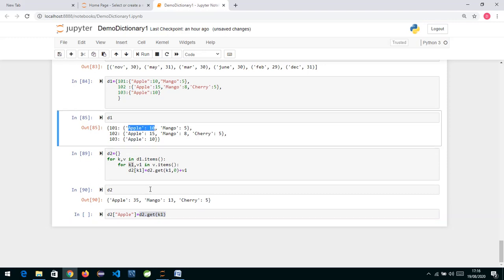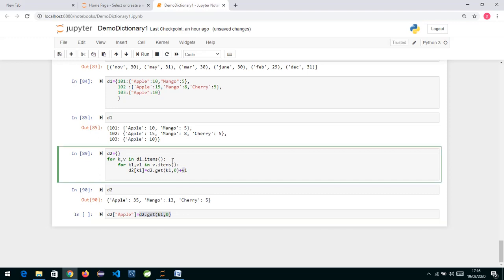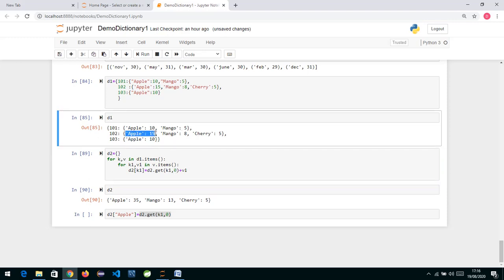So when the first time it comes to check whether K1 is there, it is not, the key is not present. I already told you, if the key is not present and you pass a default value, that is the default value you will get in output. So here you will get 0. And 0 plus the current value, V1, which is 10, will make it 10. So apple will be set to 10. Similarly mango will be set. Next time when apple comes again, D2.get will return the value relevant to the key apple.